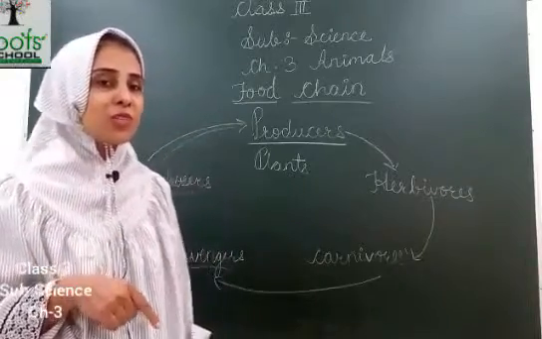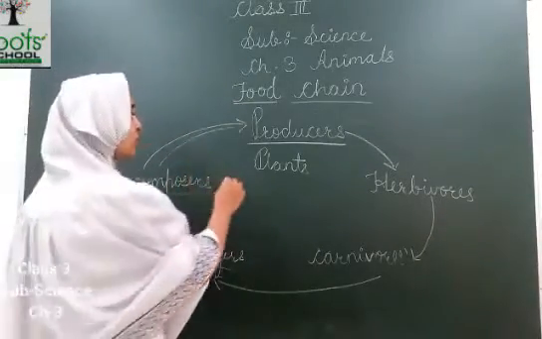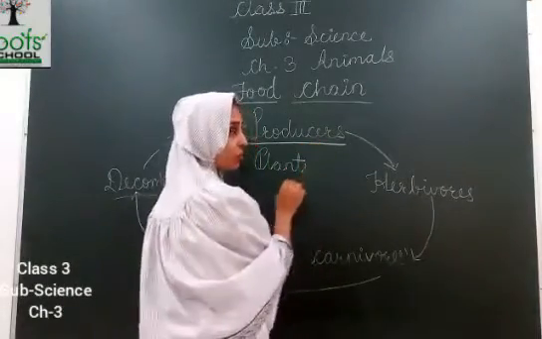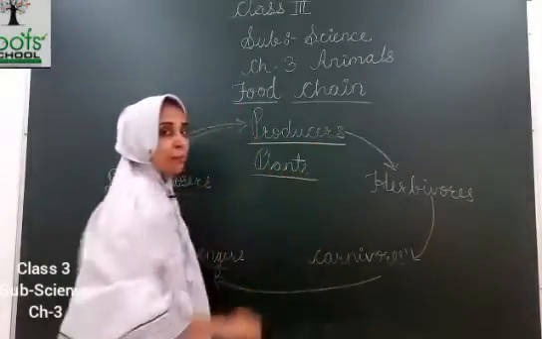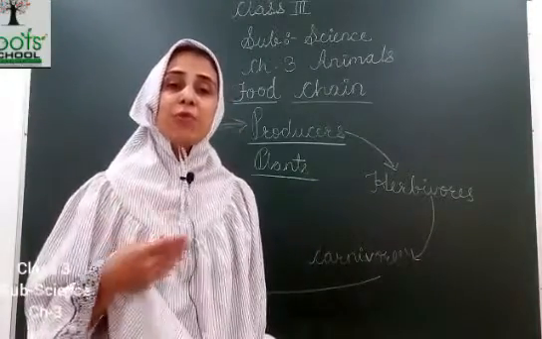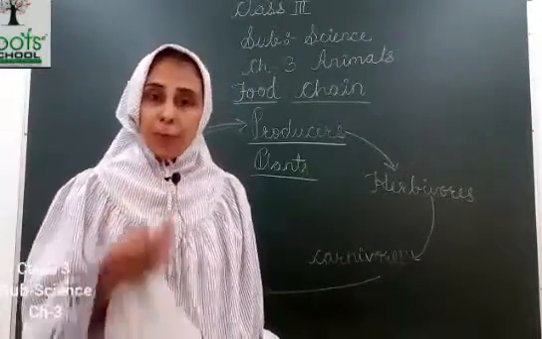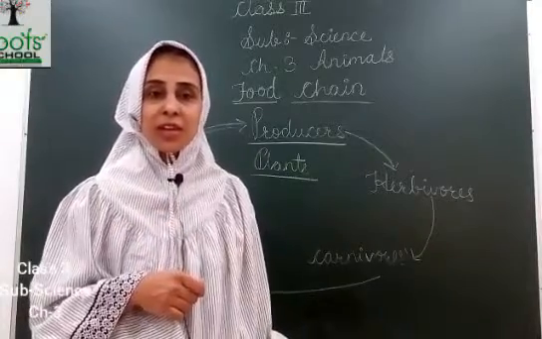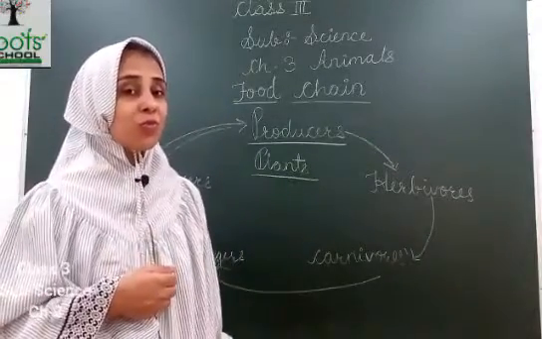So what is the food chain? In this chain, the first thing is producers. Producers are always plants. Why are producers always plants? Because they can produce their own food. Can you make your own food?